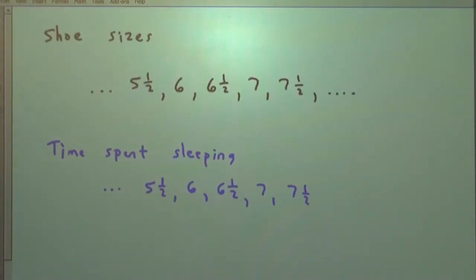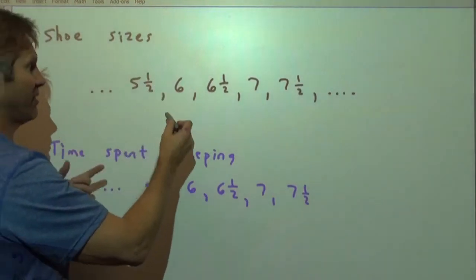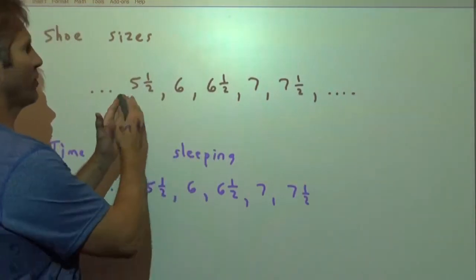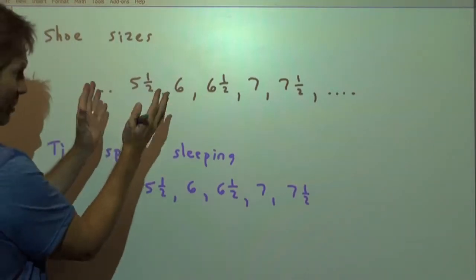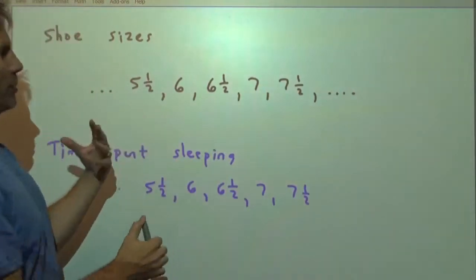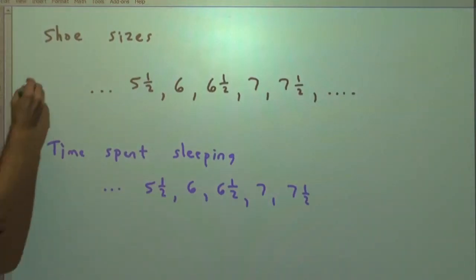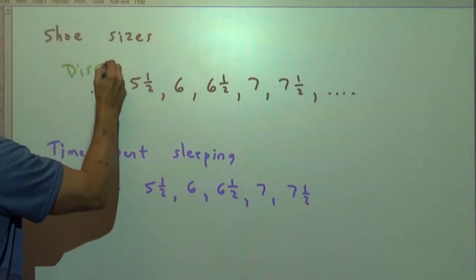Okay, think about this. Shoe sizes. You can have a 5.5, a 6, a 6.5. So there's gaps in between. Not that that's where you have to buy your shoes at the Gap, but anyway, so you'd have gaps in between. So shoe sizes would be officially discrete.